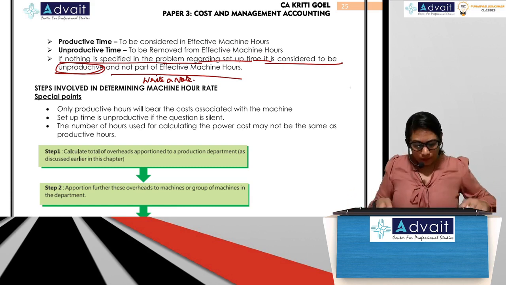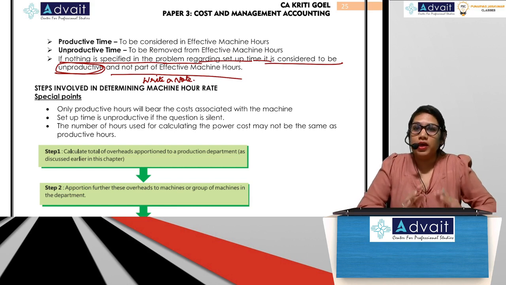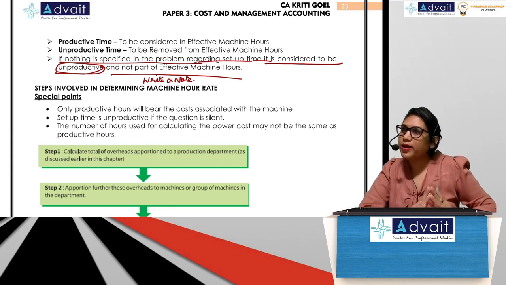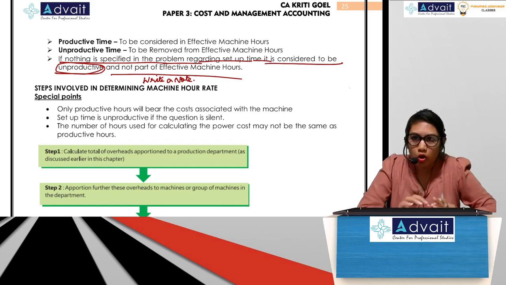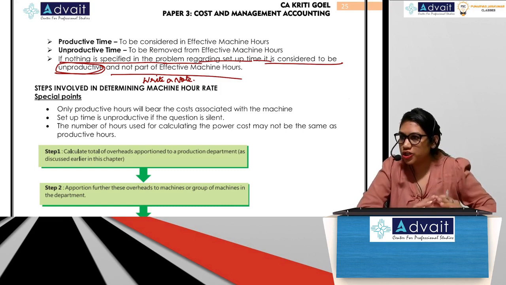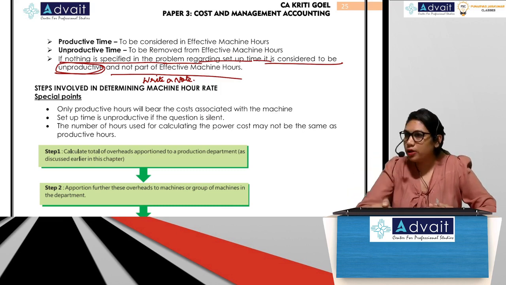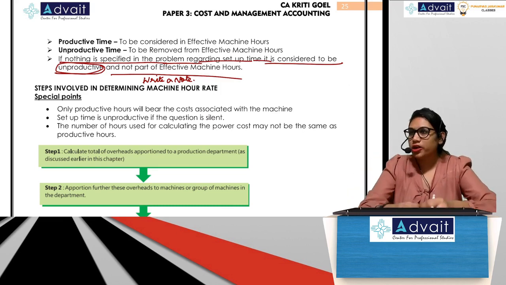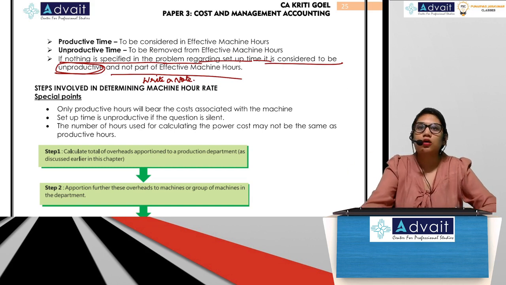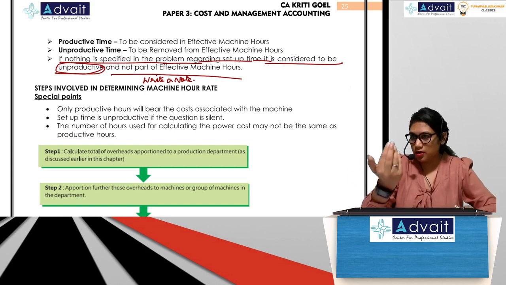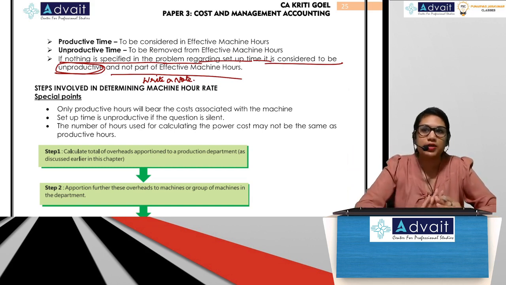So if the question is silent, we assume it to be unproductive and then we will write a note in that regard. So that is how you will calculate your machine hour rate. Once we have a numerator in place and a denominator in place, we will calculate and be done. We will show in our solution that this is our machine hour rate.